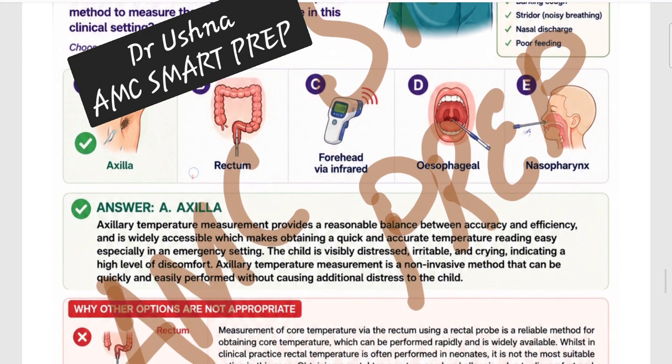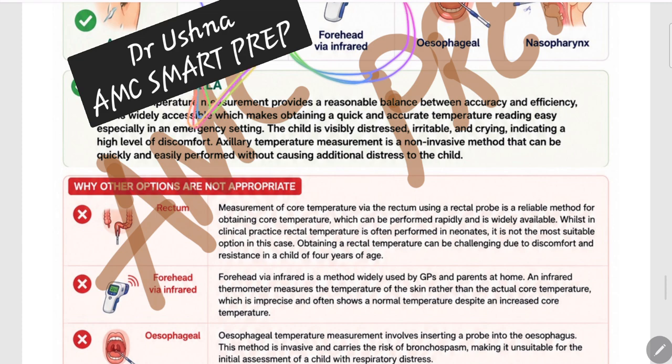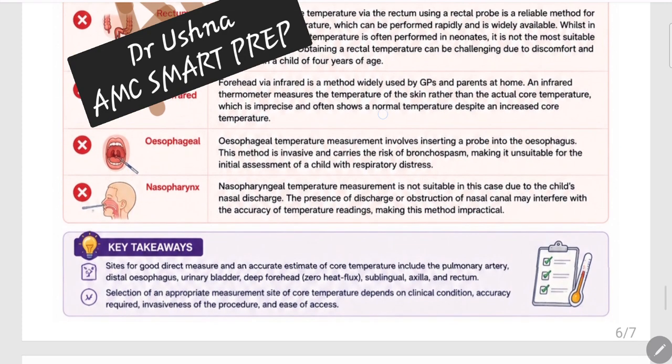Ideally, the best temperature is rectal temperature; per rectum has the best diagnostic value. But whenever you put anything in the rectum, the child cries so loudly and is so irritable. And anything put in the mouth, again he's so irritable. So what you are going to do is, while he is sitting in the mother's lap, you just put a small thermometer in the axilla. That is going to be least disturbing to the child. Not nasopharynx, not oropharynx, not forehead infrared, because forehead infrared does not give you an ideal value, and not rectum. So the axilla is the right site to monitor the temperature in this patient.